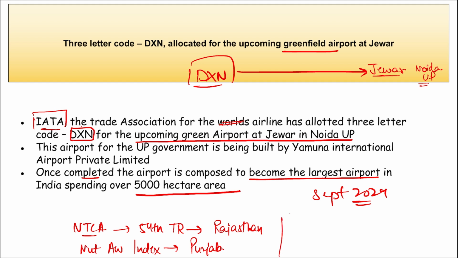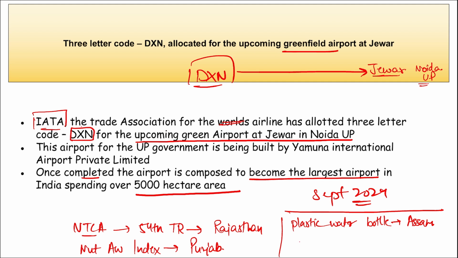Then which state has banned the use of plastic bottles, right? Banned the use of plastic water bottle. It is Assam that has banned the use of the plastic water bottle.